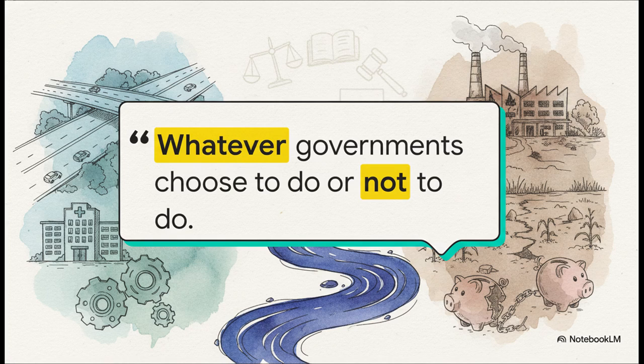So, Thomas R. Dye famously defined public policy as whatever governments choose to do or not to do. Actually, think about the weight of that statement for a second. It means government action, like say building a new highway or funding healthcare, is a policy. But government inaction, choosing not to regulate a specific industry or not funding a program, that's equally a policy. The stakes are massive here. Everything your government touches or explicitly refuses to touch falls right under this umbrella.